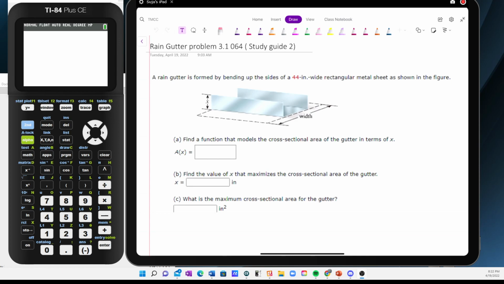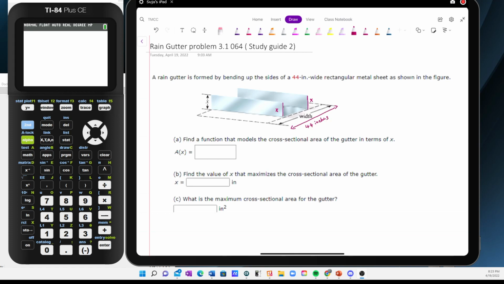And the picture also shows that the height of the bend on one side is x. So according to the picture, this length is given as x. So it should be the same length on this side, which is x. Okay. The whole width of the sheet, all the way from here till that part, is given as 44 inches.